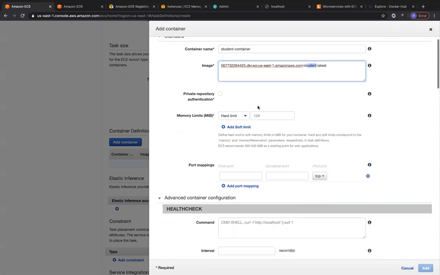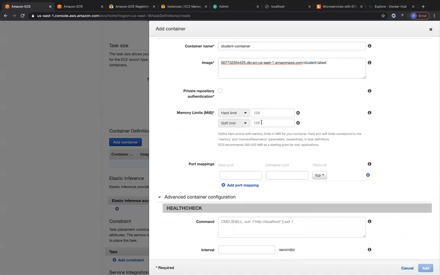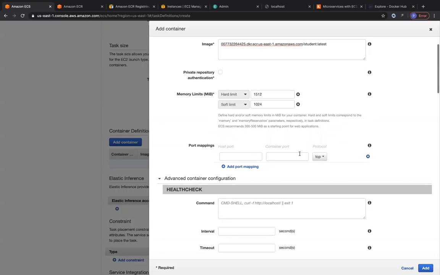And then for memory limits, I'm going to choose the soft limit as 1024, and the hard limit I'm going to go with 1512. Which means that I give it 1 GB of RAM to run, but if it consumes more than 1 GB, it can go maximum up to 1.5 GB of RAM. And this is where you do the port mappings. That's the reason why I showed you the -p parameter, which is the port mapping parameter, when you ran a Docker container to view it on the host, right?